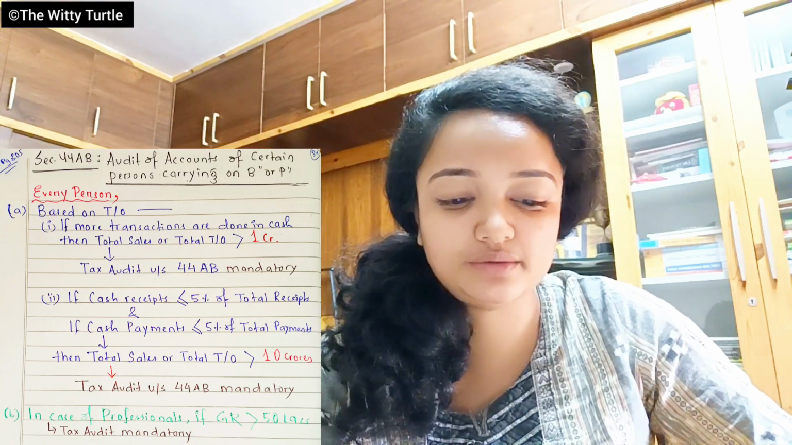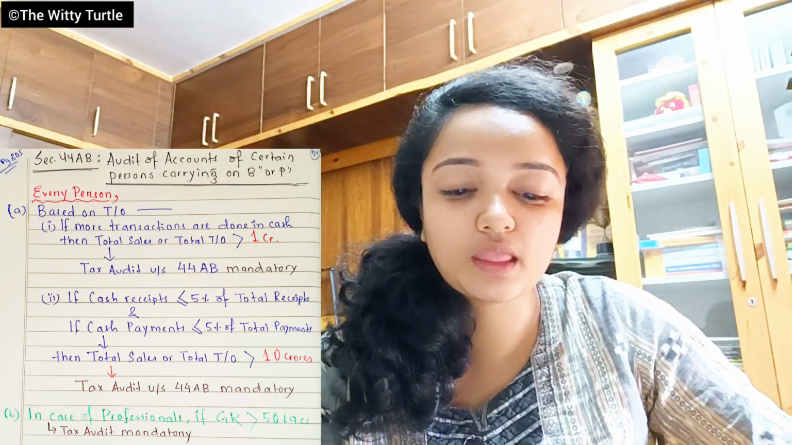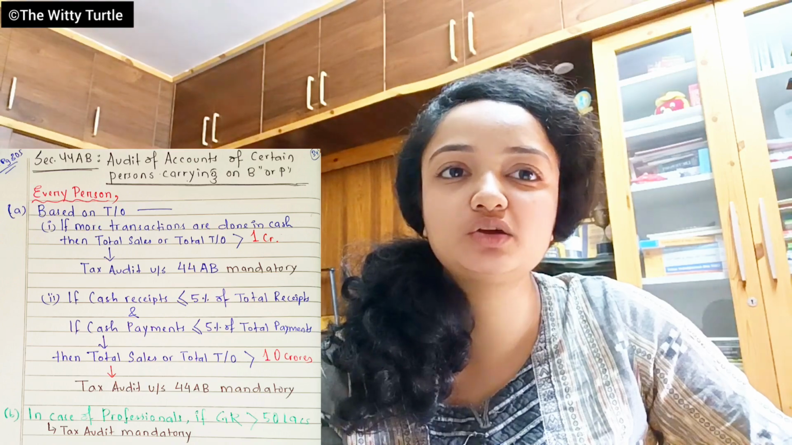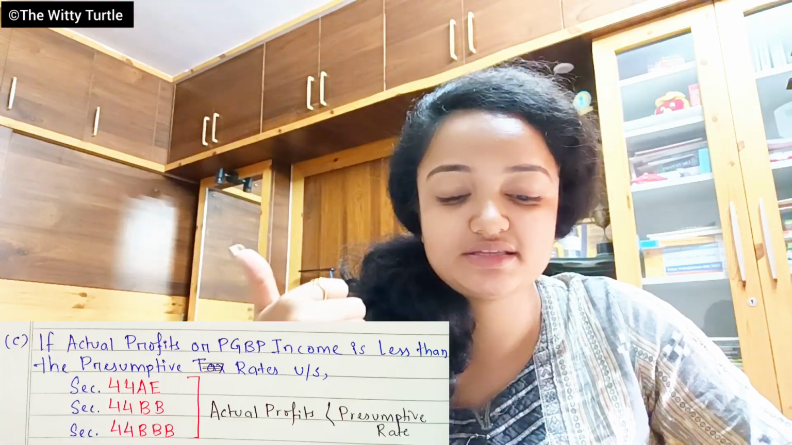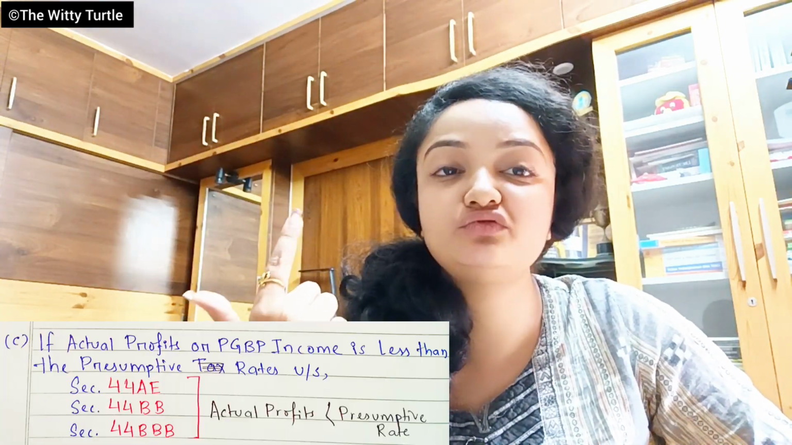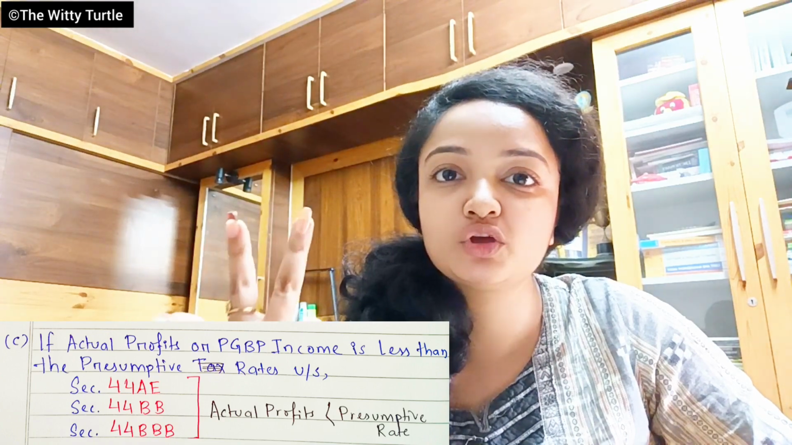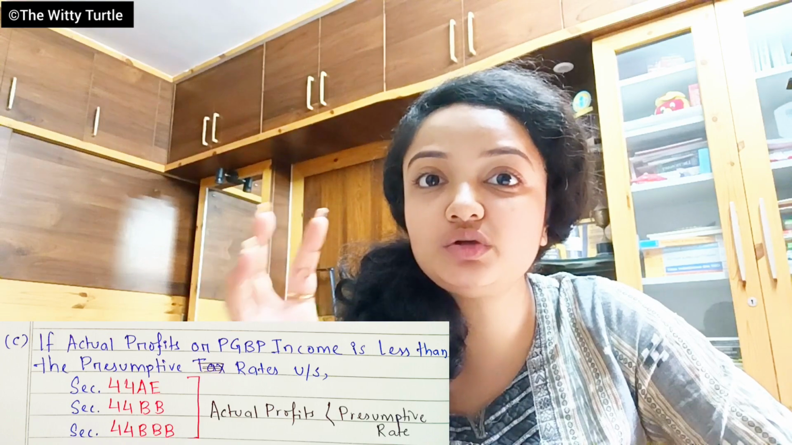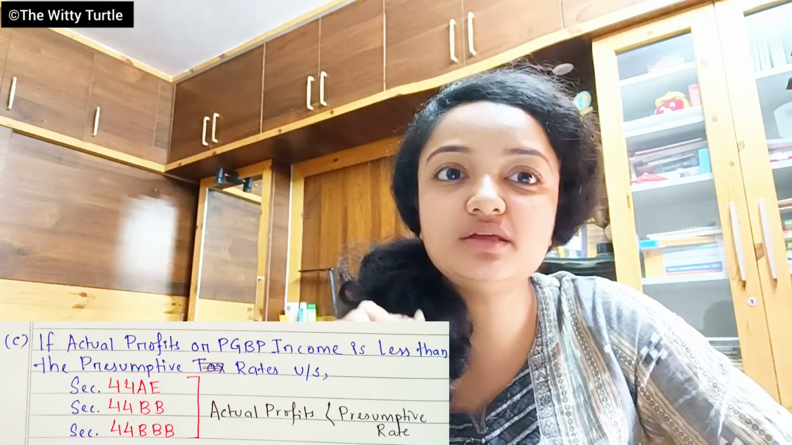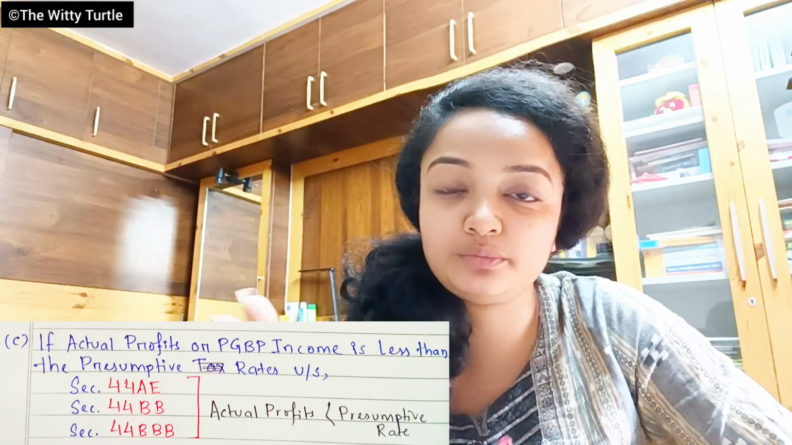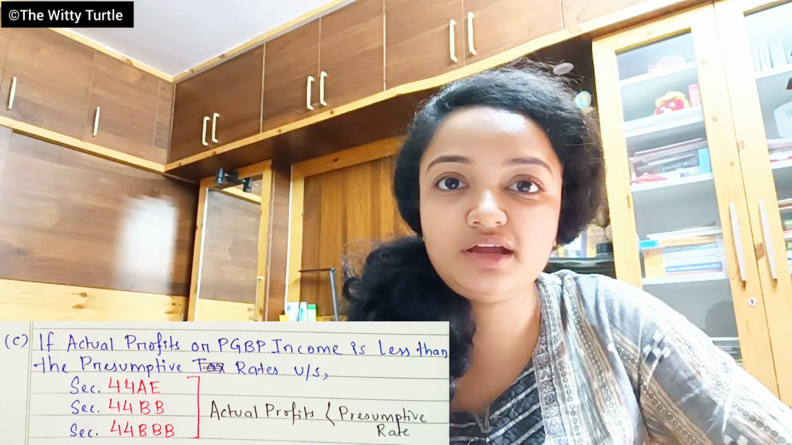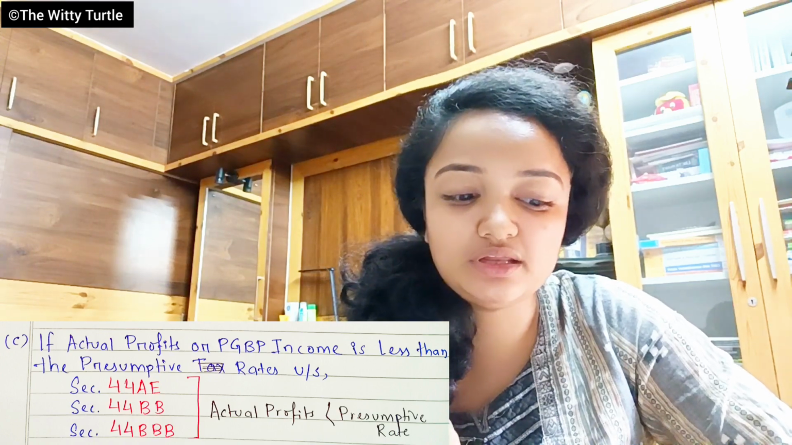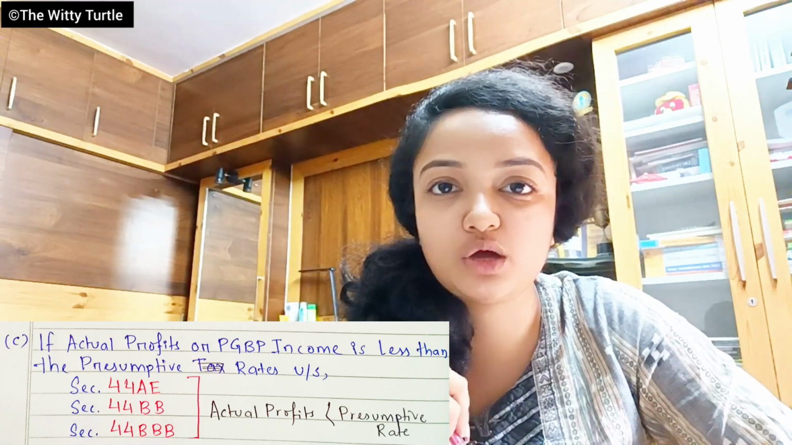Tax audit is mandatory. Now, let us go back to section 44AE, section 44BB, section 44BBB. In these three sections, we have studied that if your actual profit is less than the presumptive rate of income, right? So in that case, what happens? In that case, you have to get your books of accounts audited.